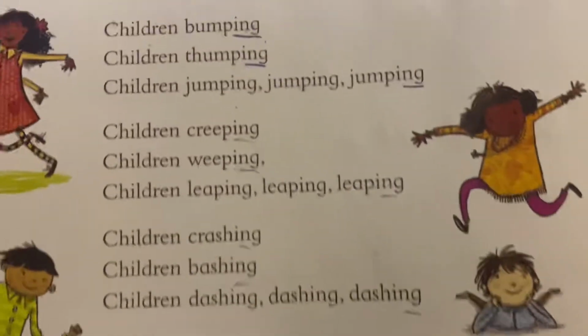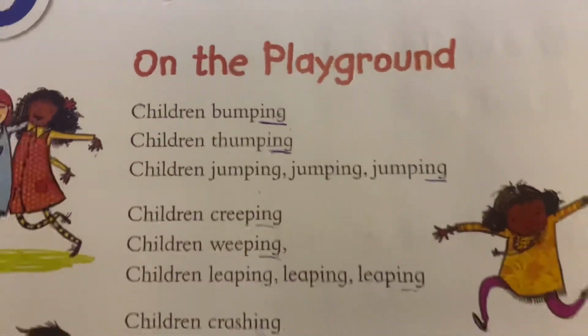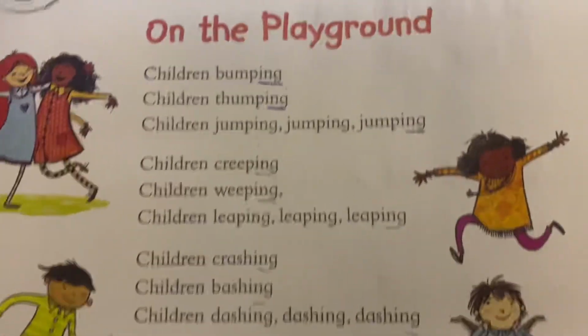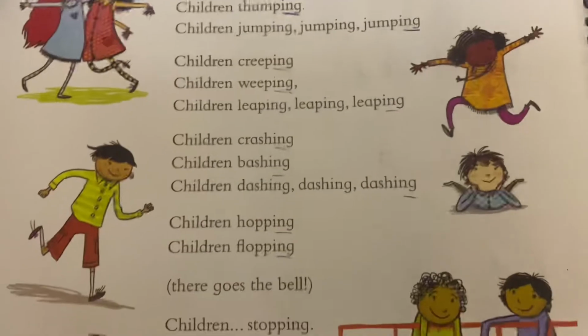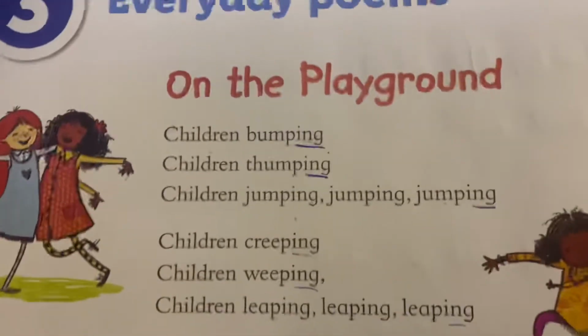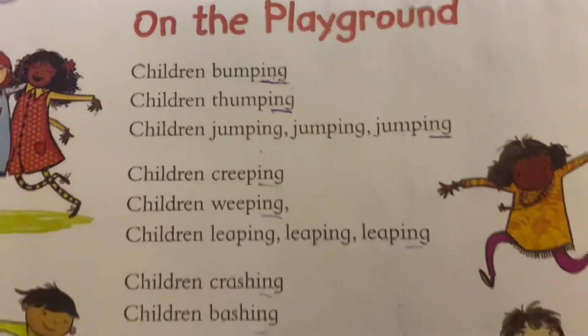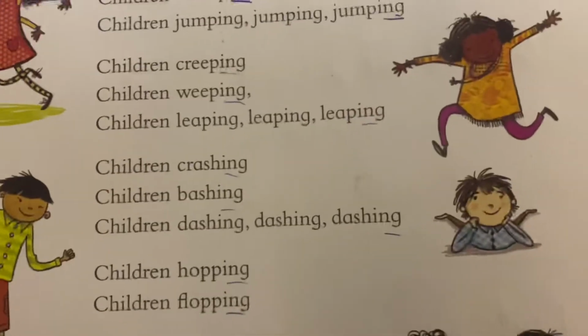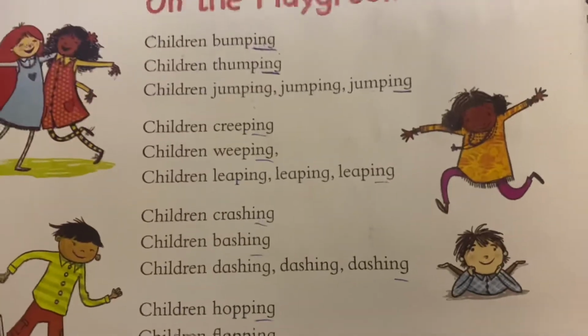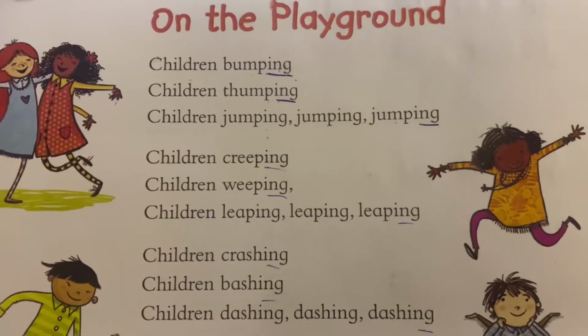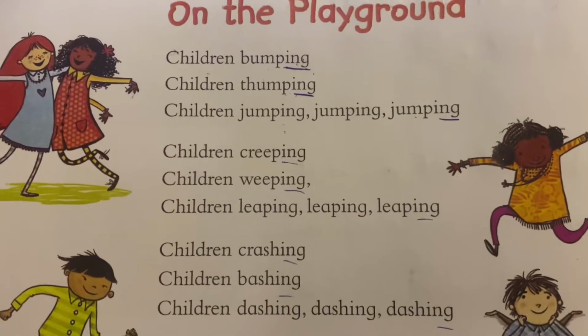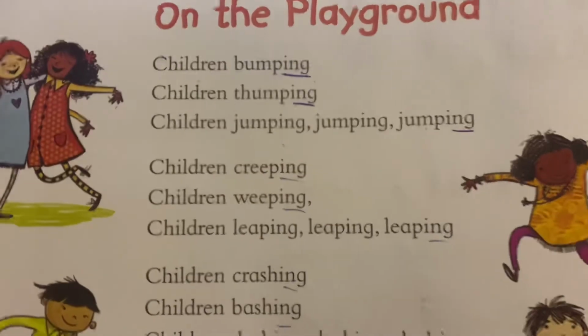So what are rhyming words? Rhyming words are those words that have the same sound and they are found at the end of the lines in a poem. Okay, so this is called rhyming words. Now I want to tell you something else. We have repetition. Also repetition and rhyming, these two words, they are the features of a poem.